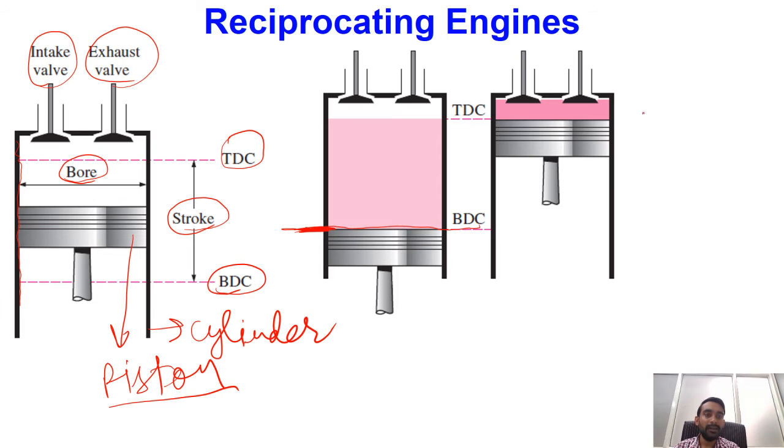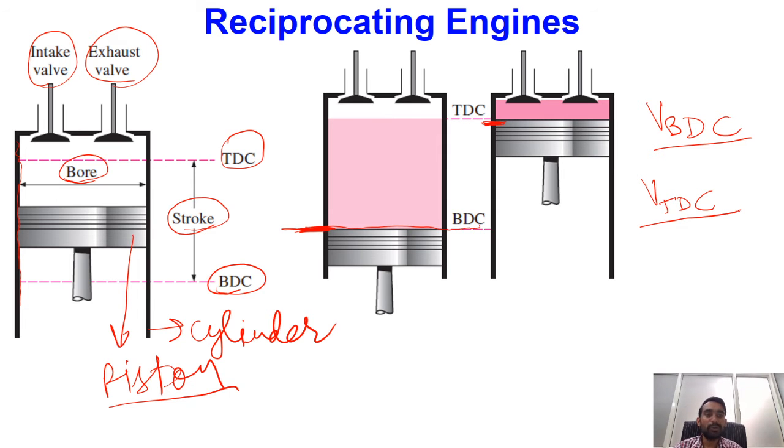Let me write the volume as V_BDC. Another volume corresponds to the topmost position of the piston, and at the topmost position, whatever volume we have, let me write it as V_TDC.